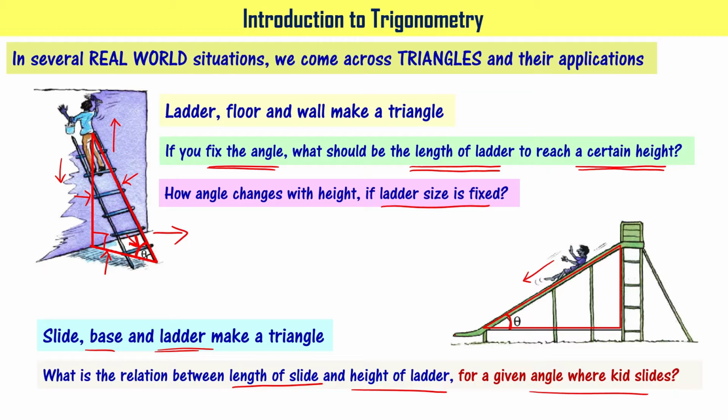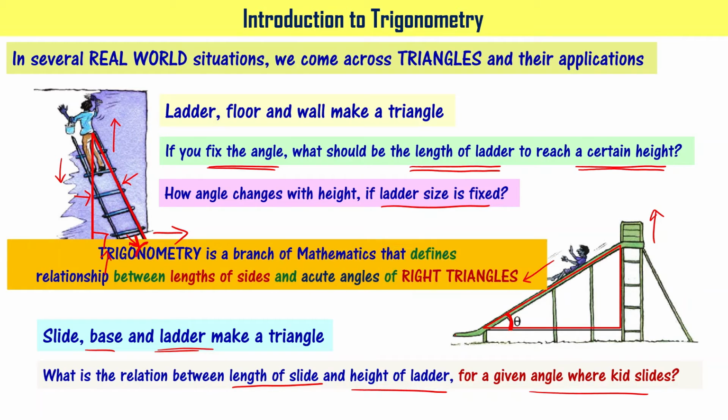Meaning, if you fix this particular angle, okay, what should be the length of the slide if you change the height of the ladder? Understood? So this also says that there is some relation between sides of a right triangle and the angle shown here, right? Trigonometry is a branch of mathematics that defines the relation between lengths of sides and acute angles of right triangles. Trigonometry is the branch of mathematics that defines the relationship between the lengths of the sides and acute angles of right triangles.